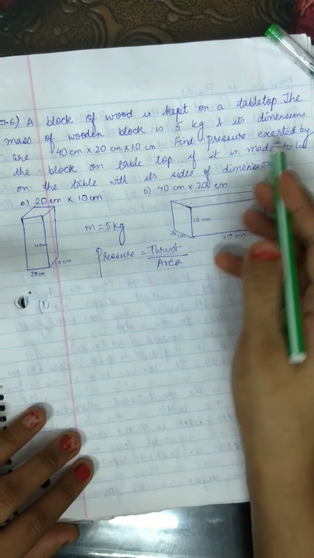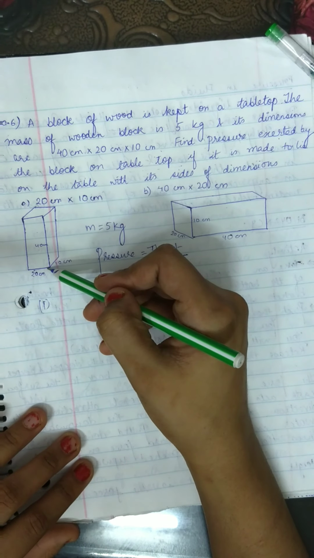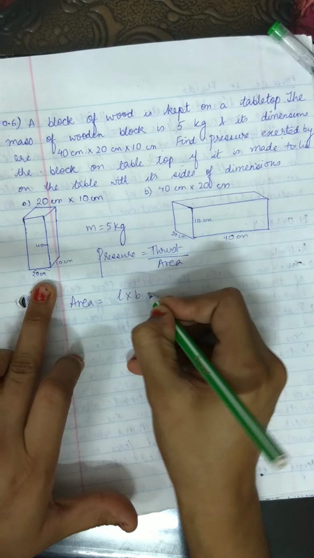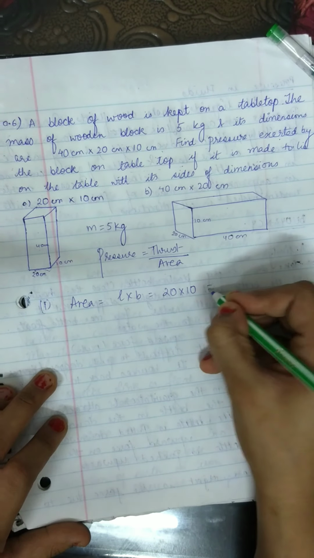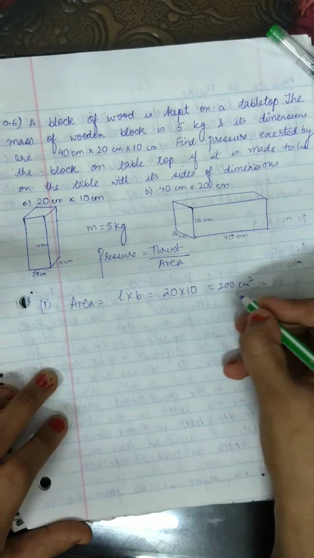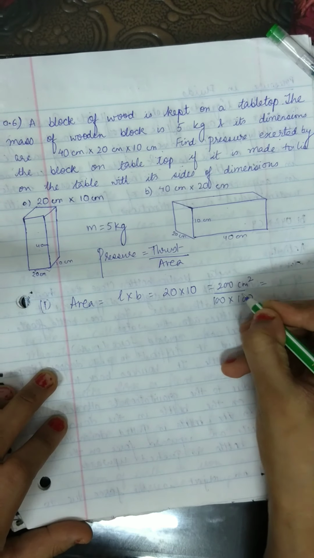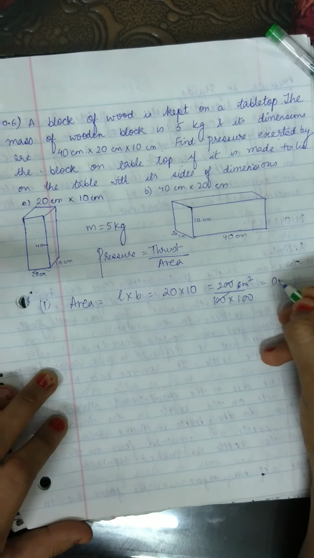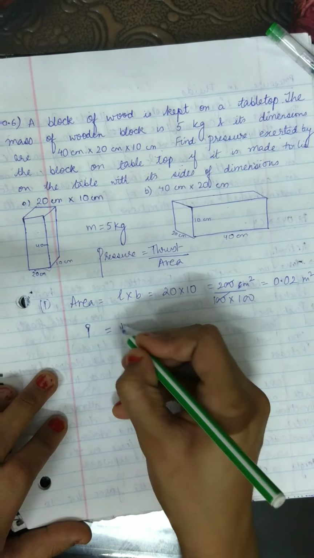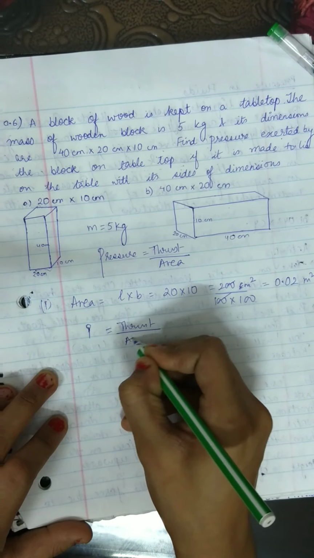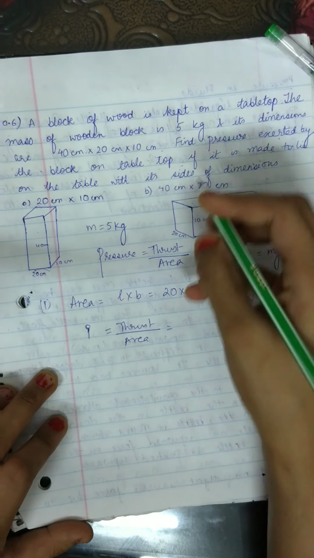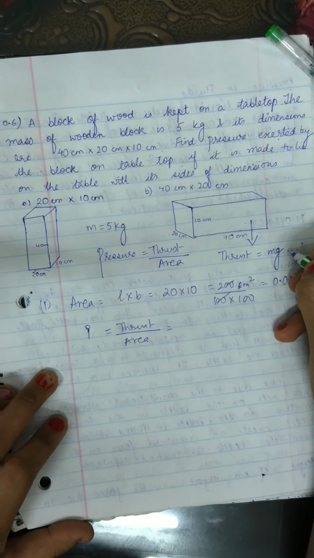For the first part, when the box is standing on the side of 20 and 10 cm, area will be length into breadth, which is 20 into 10, 200 centimeter square. We have to convert it into meters, so this will be equal to 200 upon 100 into 100 meters square, or 0.02 meters square. Now pressure equals thrust upon area. Thrust equals mg because it equals the weight applied by the object.